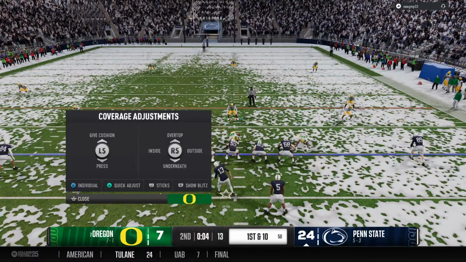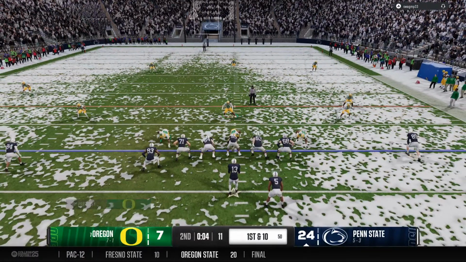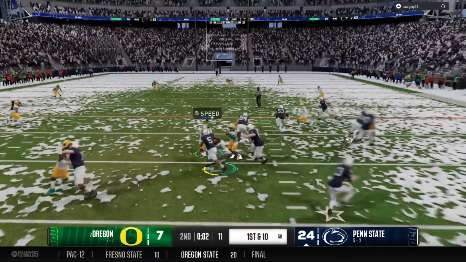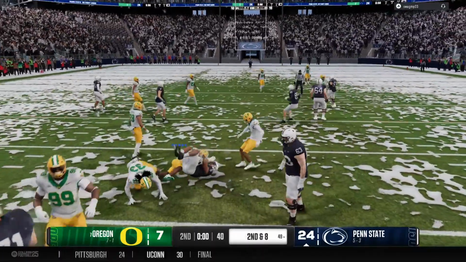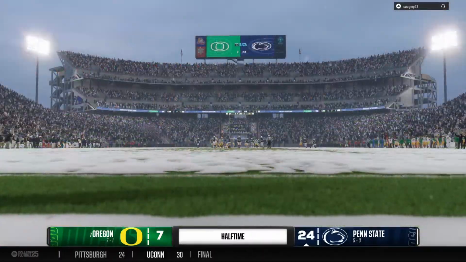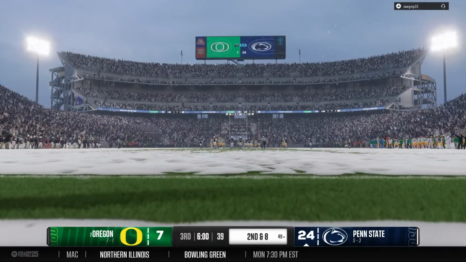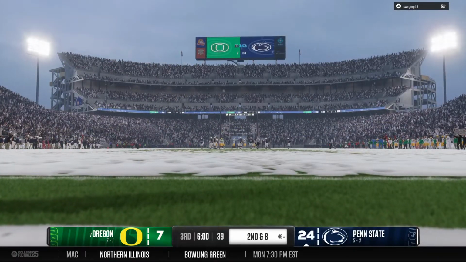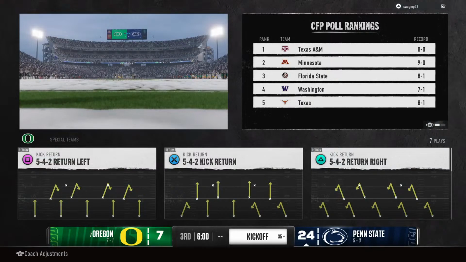They'll have just enough time to get one more snap before the half. They'll try the run. Runs through a tackle. They make the stop, and that is the end of the first half. That's the end of the second quarter. That means it's time to join Kevin and our halftime update.